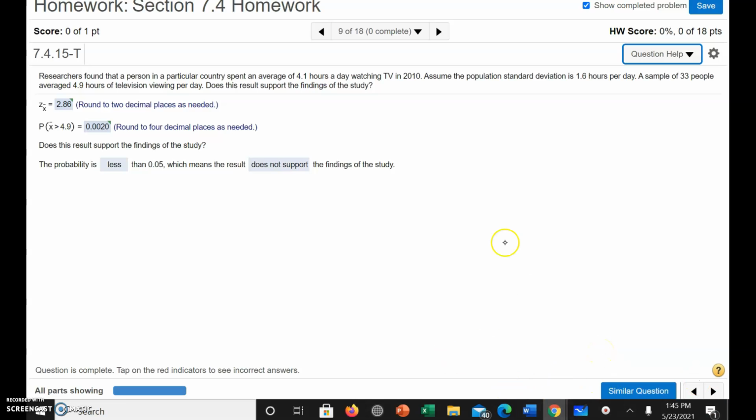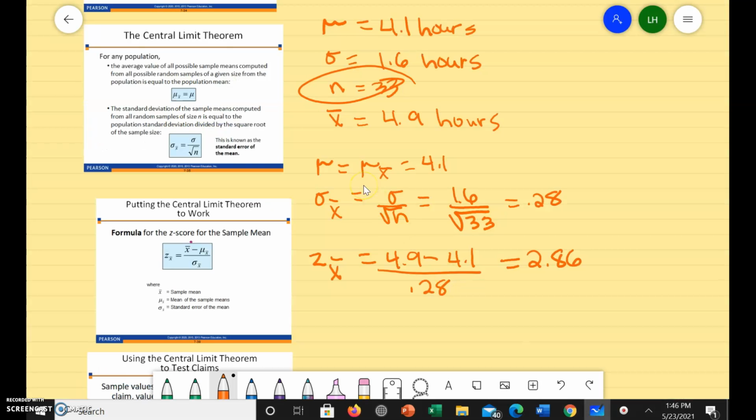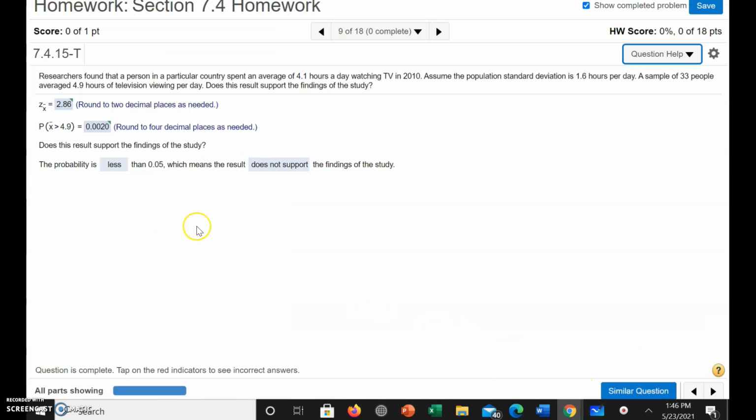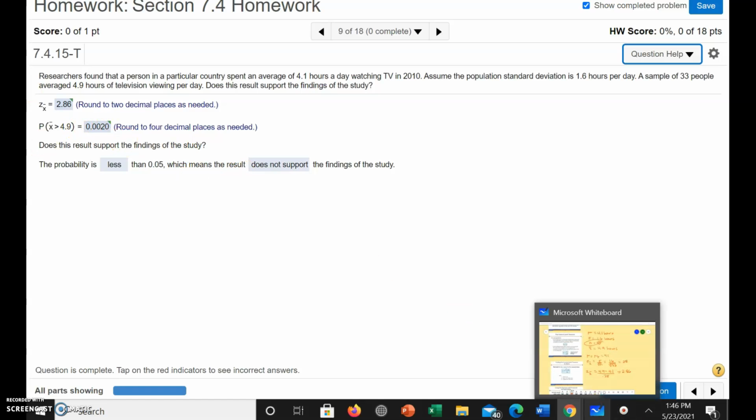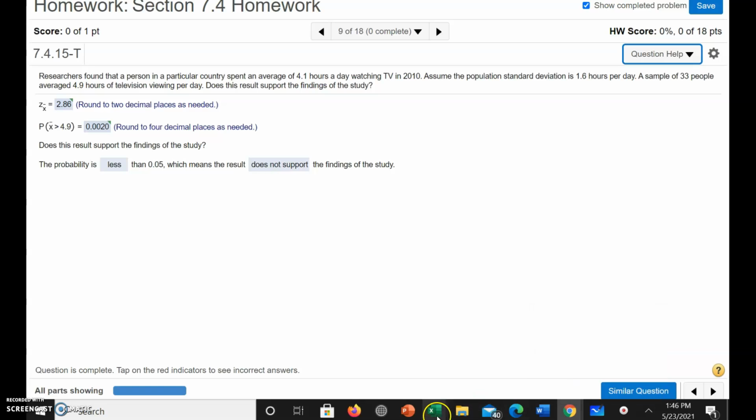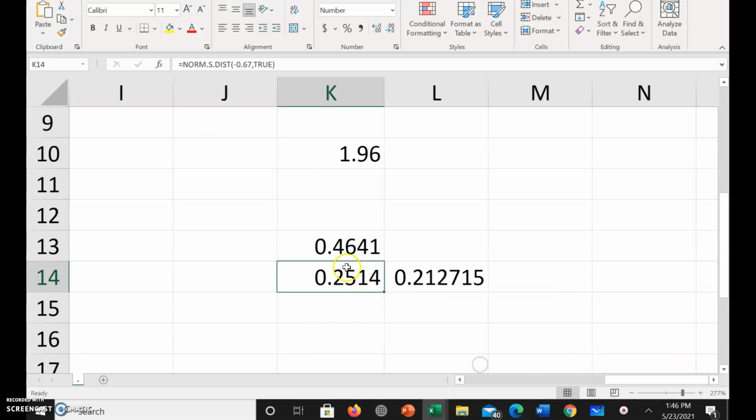Okay, now we want to test the claim that people spend at least 4.9 hours. So at least means we want to see the probability of the mean being more than 4.9, because that's going to be the average. And so we're going to go in Excel and get the value